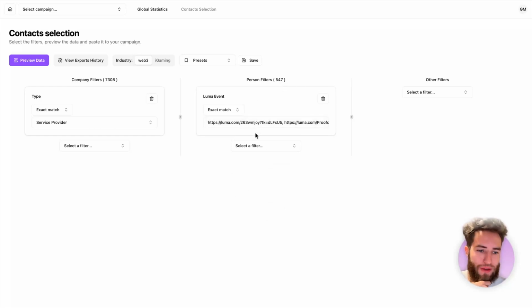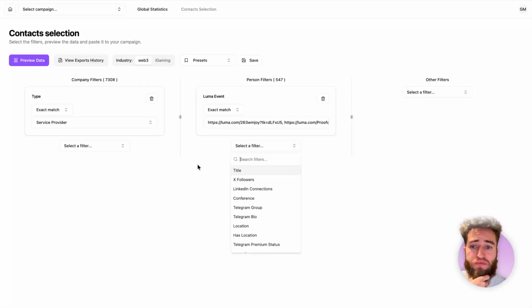I don't know if these are from EFCC or not, but that's just an example. Again, layer any other filters on top, add any company filters if you want, and you're good to go.